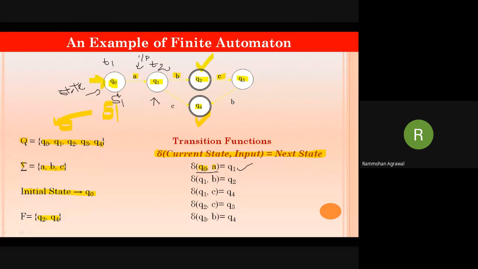Now I have already told you that an FA is not capable of remembering whatever it has executed previously. So currently I am at Q1, so I forget everything about Q0. Now I will consider only starting from Q1 to Q4, whatever the direction, the upcoming elements. So currently I am at Q1. When I apply an input of B to the state Q1, I perform one transition and move to state Q2. This is the second transition.